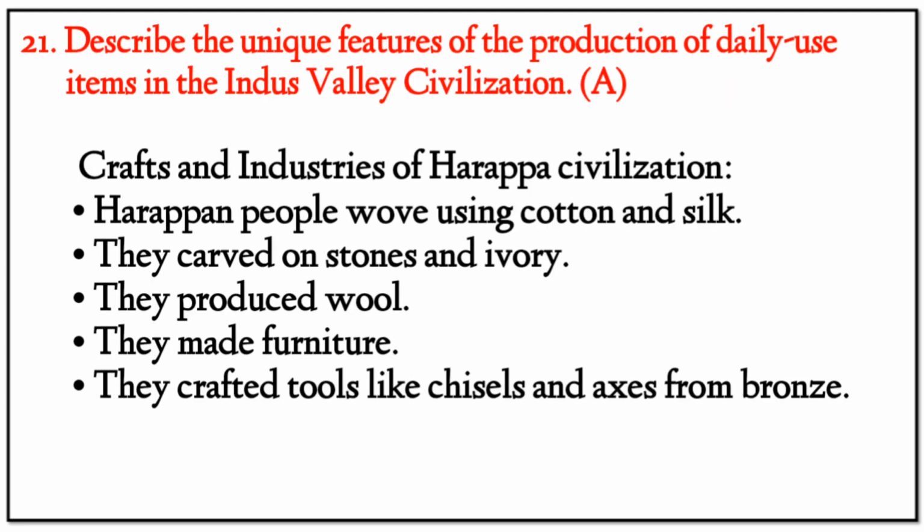Next, question number 21. Describe the unique features of the production of daily use items in the Indus Valley civilization. Our answer: crafts and industries of the Harappan civilization. Harappan people used cotton and silk. They carved on stones and ivory. They produced wool. They made furniture. They crafted tools like chisels and axes from bronze.